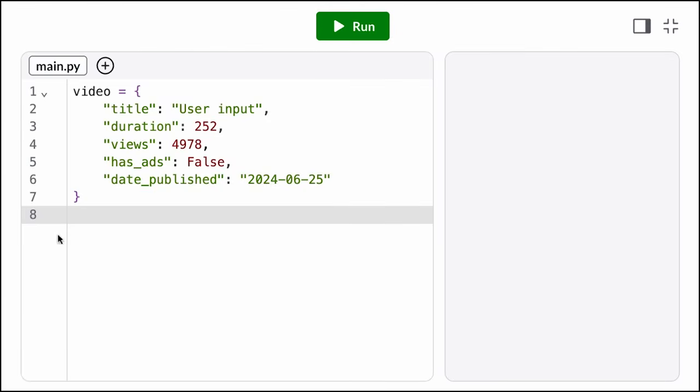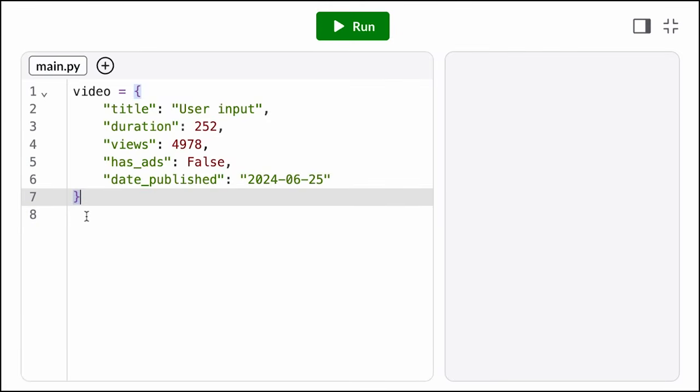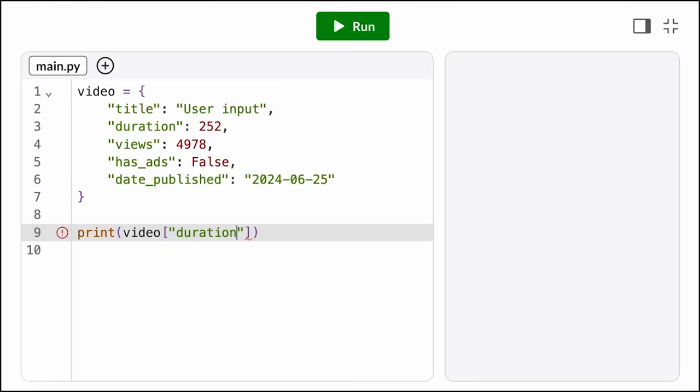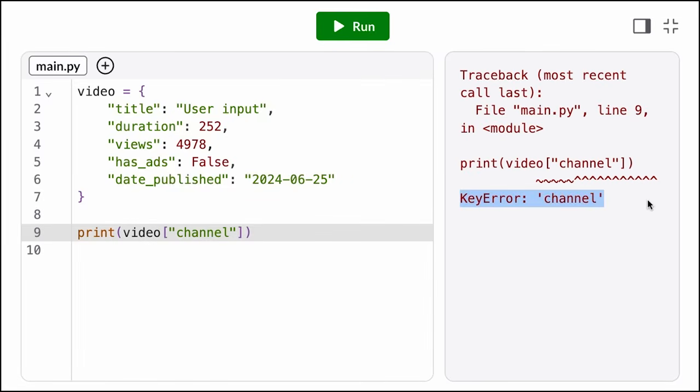We define a dictionary using curly brackets, but to access values, we still use square brackets. We put the name of the dictionary, square brackets, and the key we want to access, which tells the computer to look up the value associated with that key. If the dictionary doesn't have an item with that key, we get a key error.